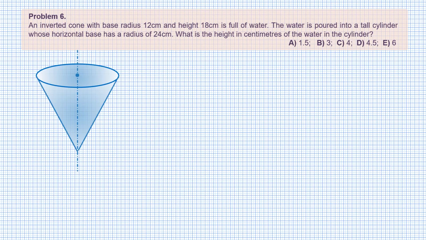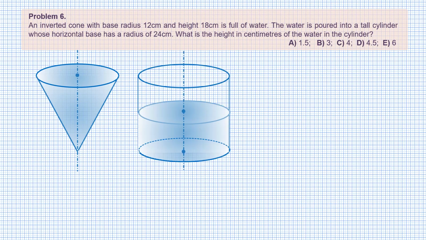An inverted cone with base radius 12 cm and height 18 cm is full of water. The water is poured into a tall cylinder whose horizontal base has a radius of 24 cm. What is the height in centimeters of the water in the cylinder?